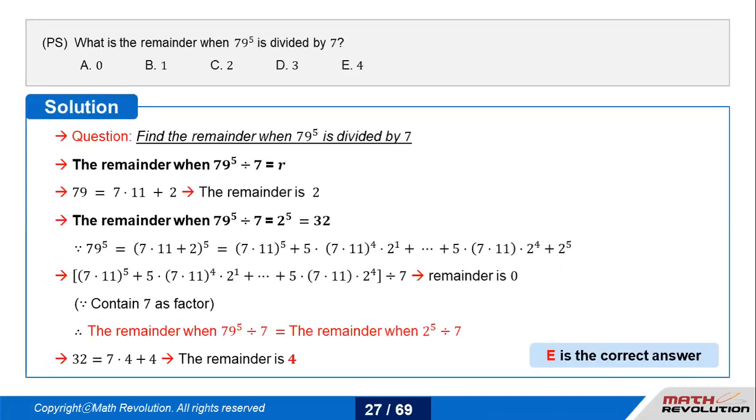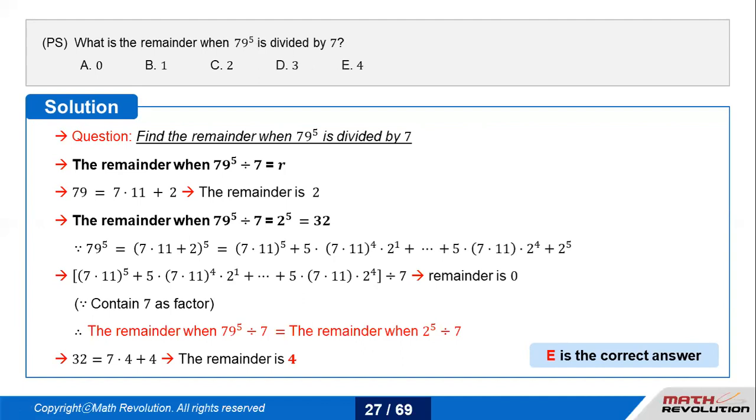All right, so just go back to this question. What is the remainder when 79 to the power 5 is divided by 7? So 79 can already be written as 7 times 11 plus 2. So the remainder is 2. Now when this 2 is raised to the power of 5, it becomes 32. And then if you divide it by 7, 7 times 4 is 28, 32 minus 28, 4 is the remainder. So this question is automatically solved.